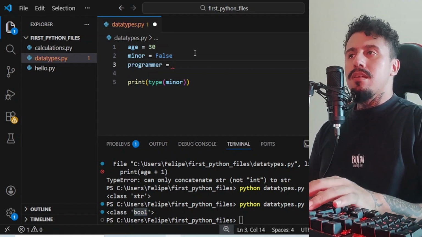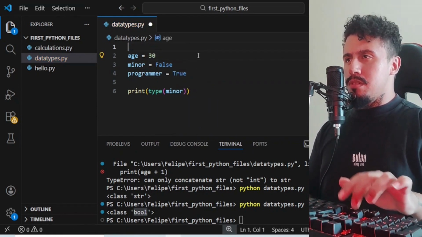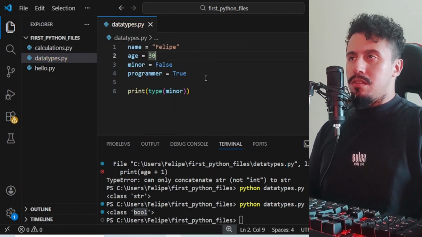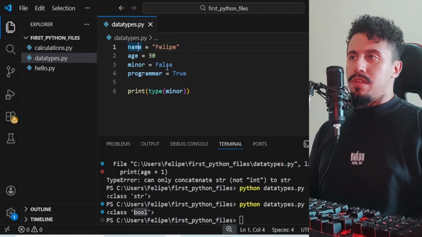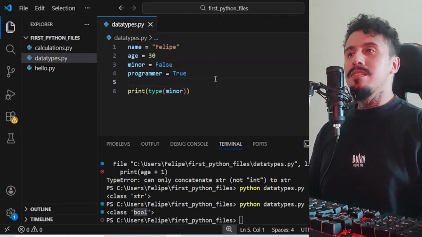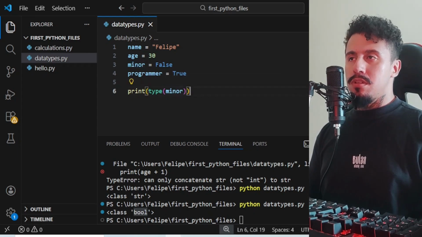Programmer, True. Is Felipe a programmer? Let me put the name here again. So Felipe, age 30, minor False, programmer True. That's how you read a boolean variable.